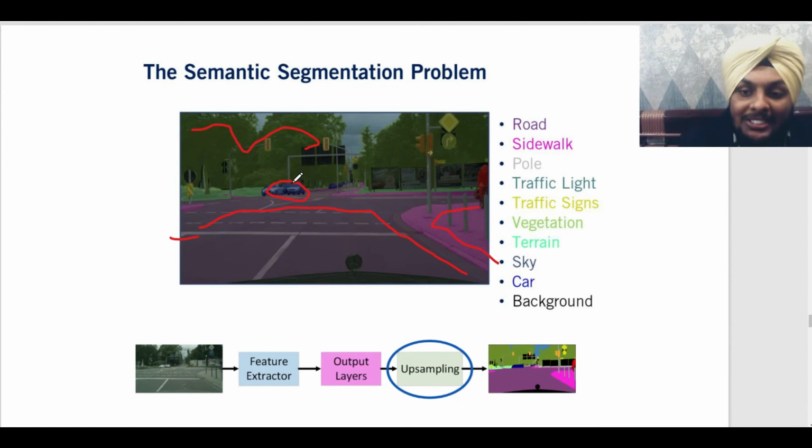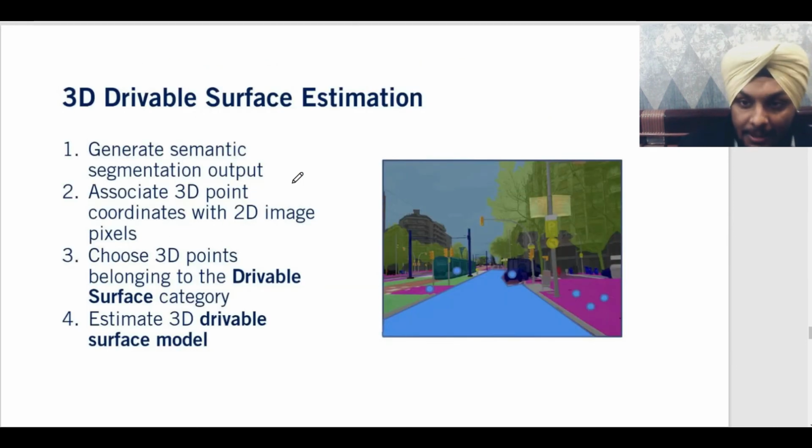And this is one of the major things where we are trying to decrease the computational expense. Currently semantic segmentation neural nets include billions of parameters, like 6 billion. That is quite difficult to manage on nominal hardware which can be installed in a self-driving car. So making those less computationally expensive is a great challenge for the self-driving car industry. Then comes 3D drivable surface estimation, trying to know where the car can drive itself. How it is done: you generate a semantic segmentation output of an image.